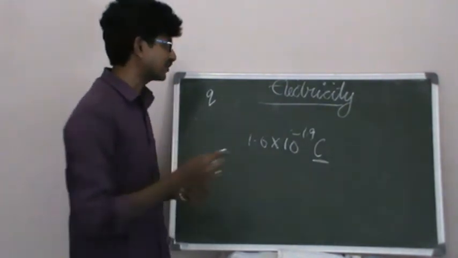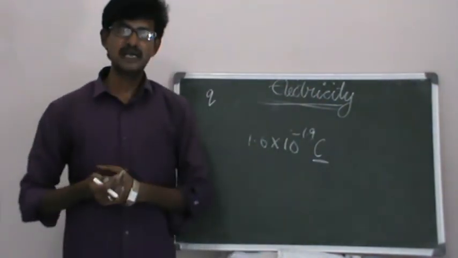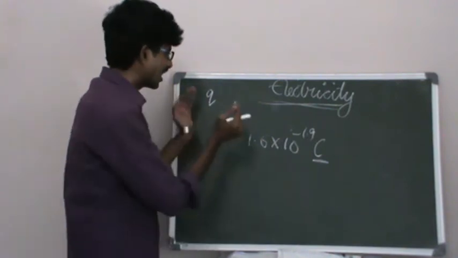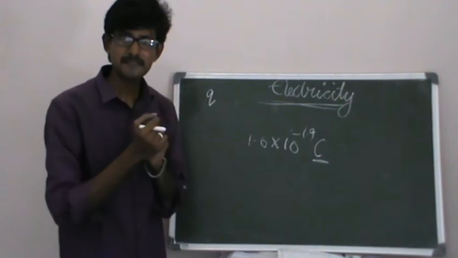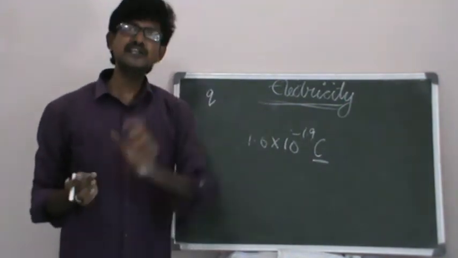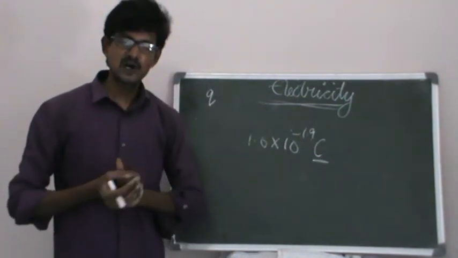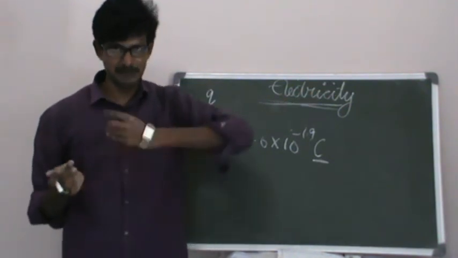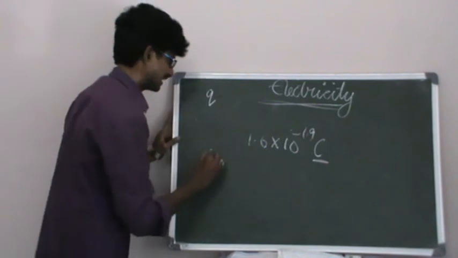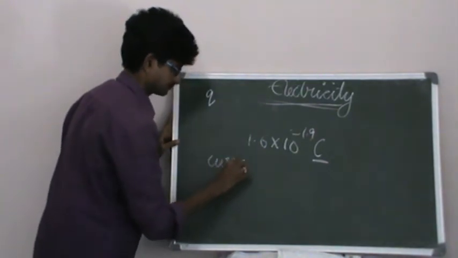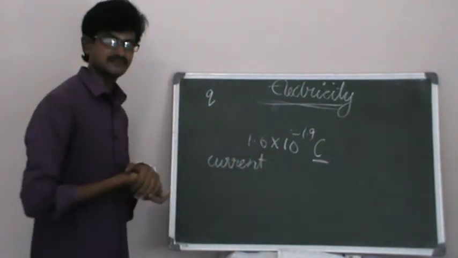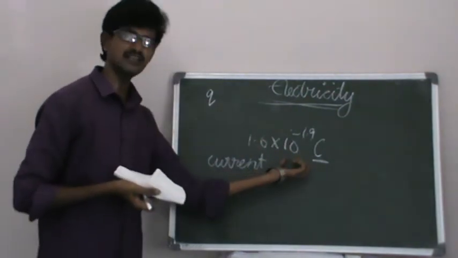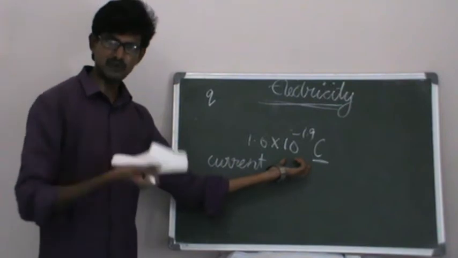Now when we are talking about electric current, this electric current is nothing but how much amount of charge is flowing in unit time. That is nothing but electric current. Remember this value, 1.6 into 10 to the power of minus 19. If you want, make a note of it.